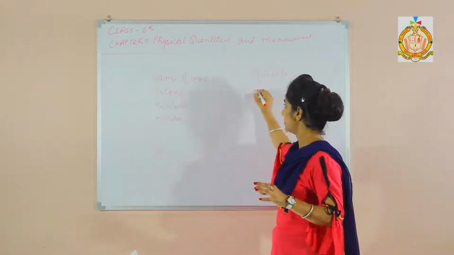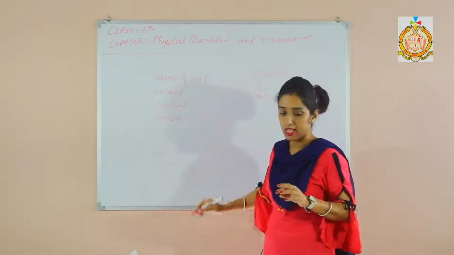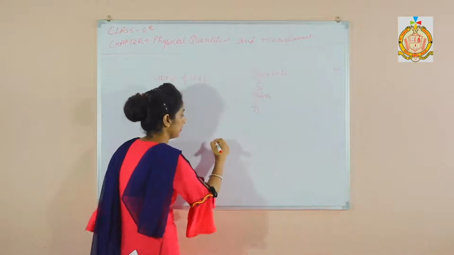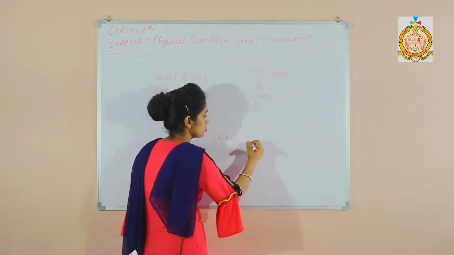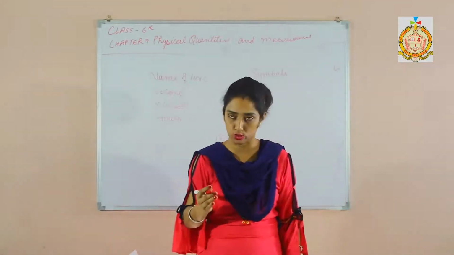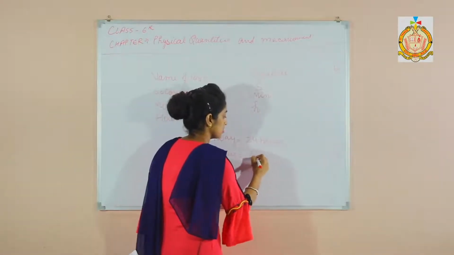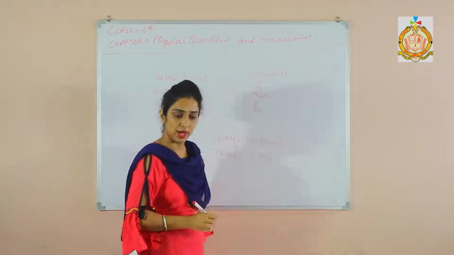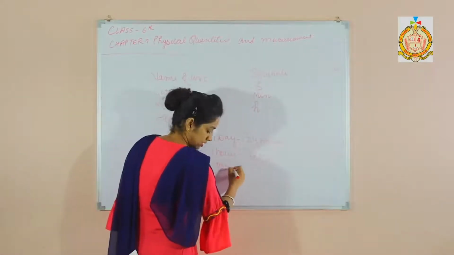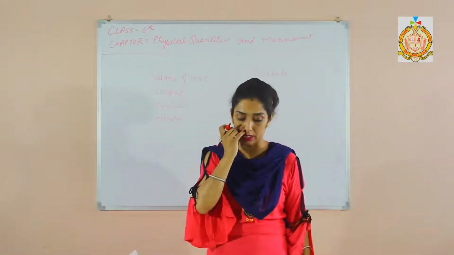Second is denoted by S, minute is denoted by MIN, and hour is denoted by H. One thing must be remembered: one day is equal to 24 hours, 1 hour is equal to 60 minutes, and 1 minute is equal to 60 seconds.